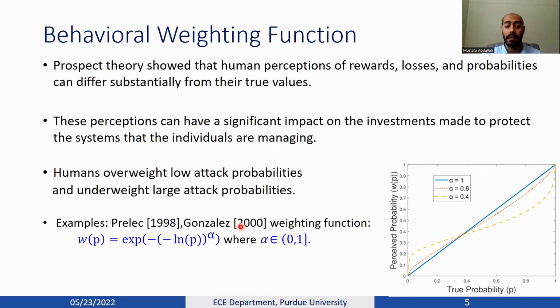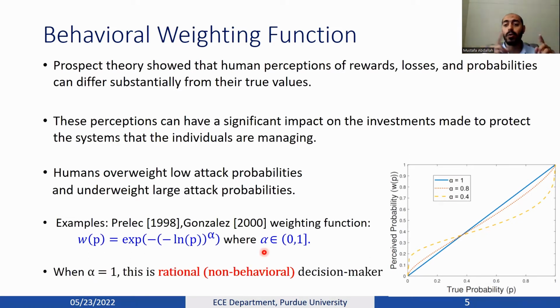Here I'm showing 2 seminal papers of Prelec and Gonzalez that have this mathematical form, where alpha controls the extent of overweighting and underweighting. If alpha equals 1, we have a rational decision maker, but if alpha is less than 1, we have a behavioral decision maker that overweights and underweights probabilities depending on the range.